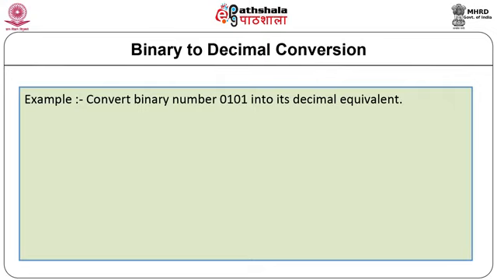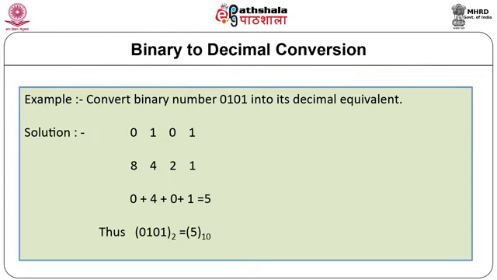We can use the simple sum of weights method. Let us write the binary number first and write the weights below. Each binary digit is multiplied by its positional value. Take the sum of these weights. Thus, 0101 in binary gives decimal number 5.